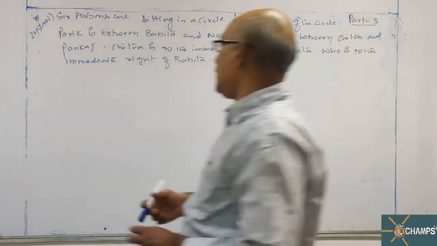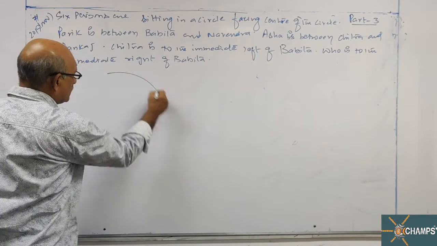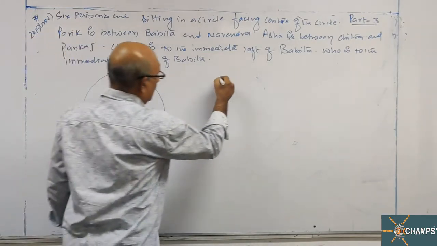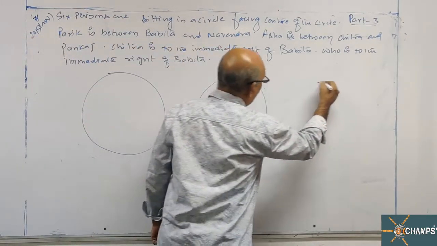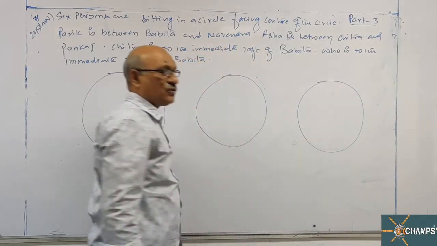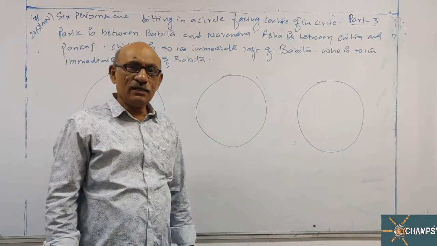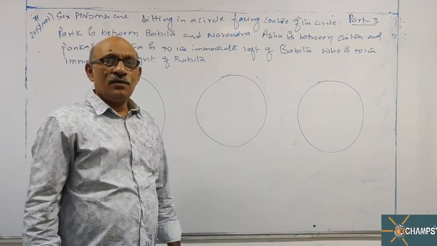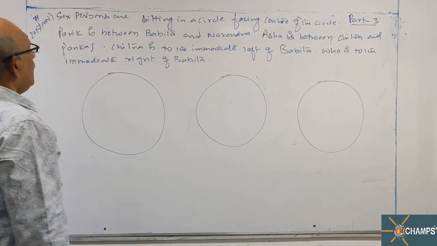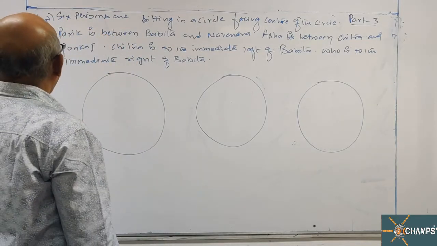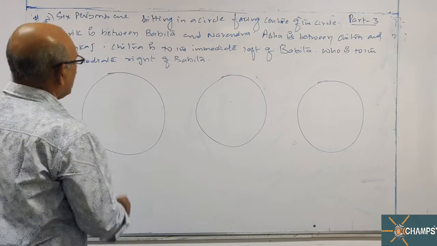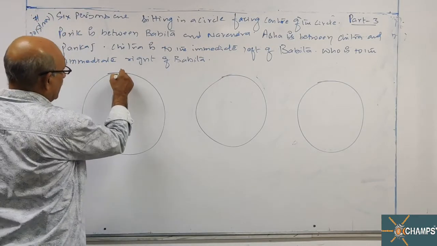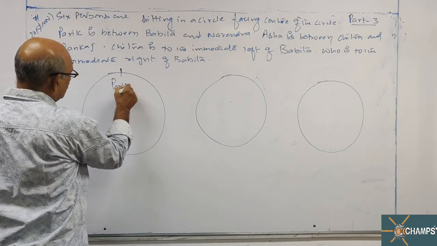Now sir, let us draw 2-3 circles first. At home, I am trying all the methods, whatever ideas I am getting. Parik is between Babita and Narendra. So let us take Parik here.